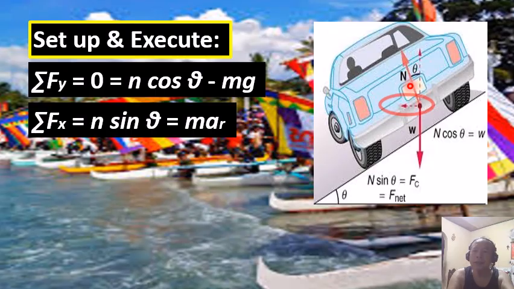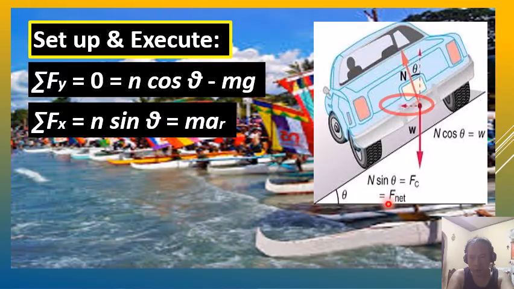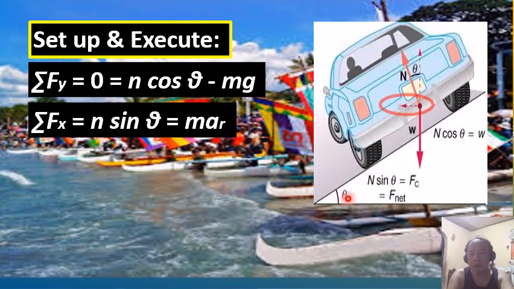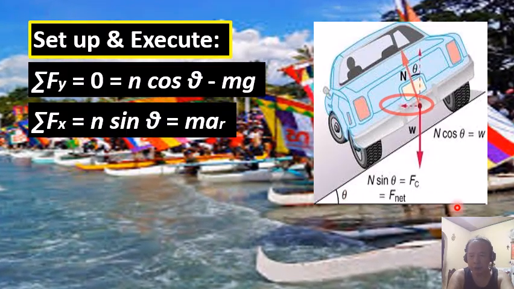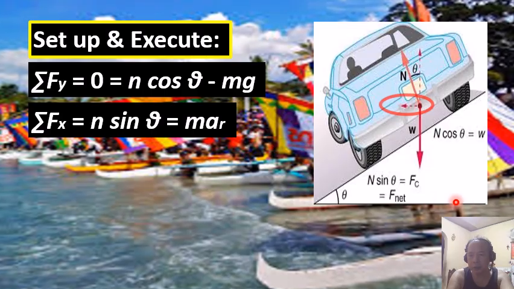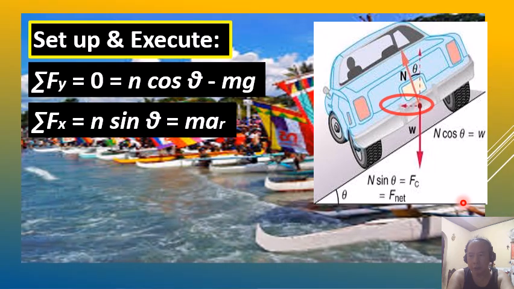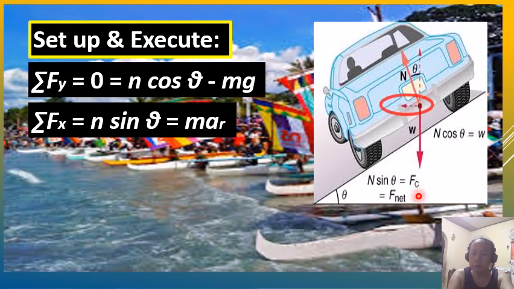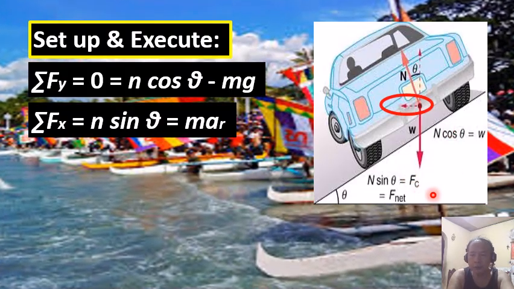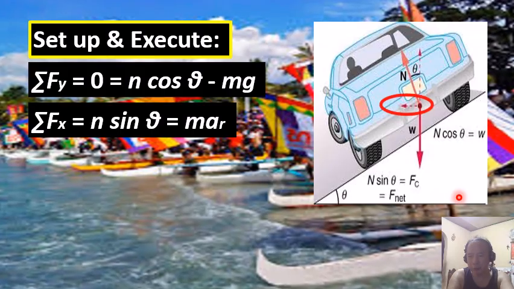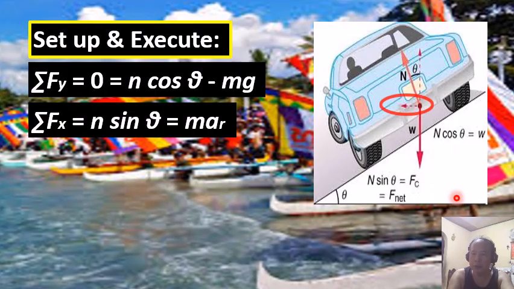Without this x component of the normal force, if there is no banking or bank angle, say for example, if the road is just perfectly flat, rounding a curved road, any vehicle will have to rely on static friction to be able to maneuver a perfect circular turn.